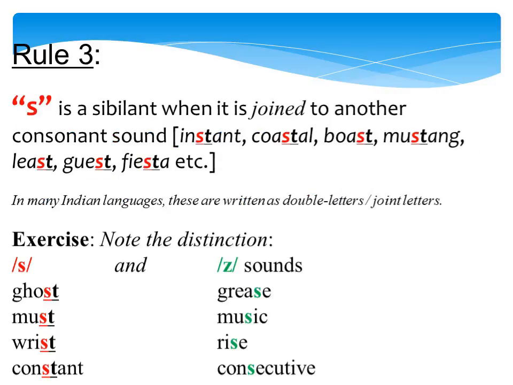Rule 3. S is a sibilant when it is joined to another consonant sound. Instant, coastal, boast, mustang, least, guest, fiesta, etc. In many Indian languages, these are written as double letters or joint letters.